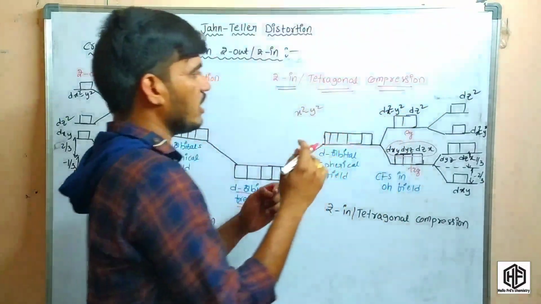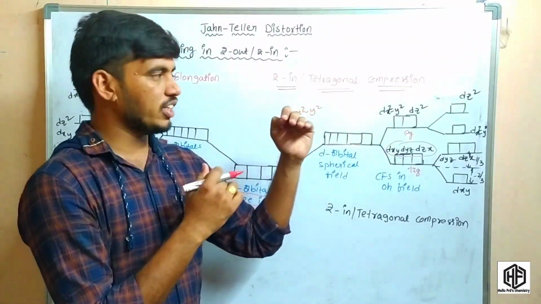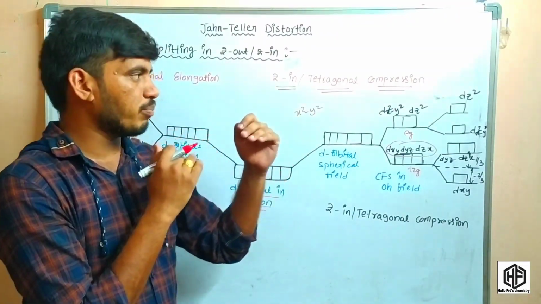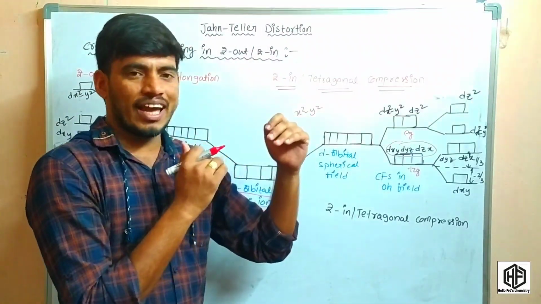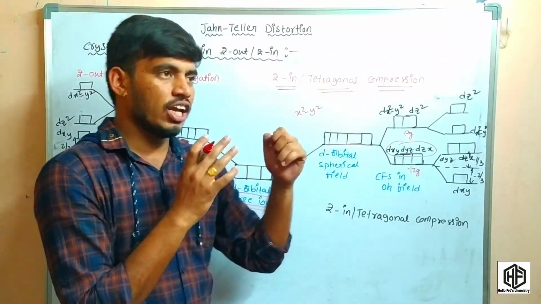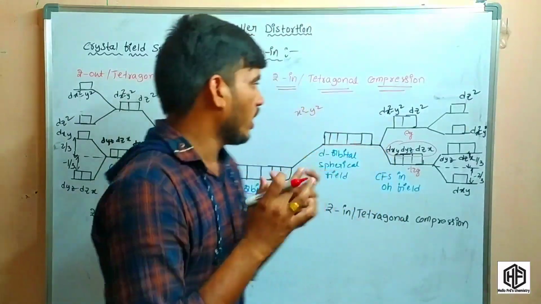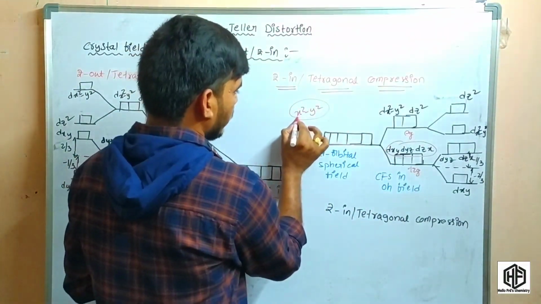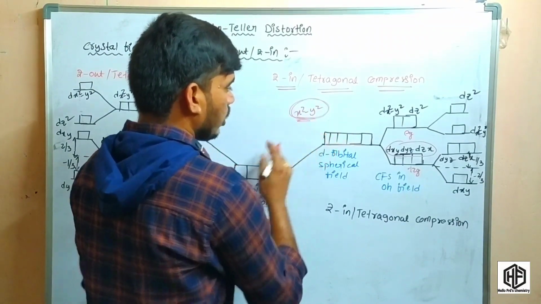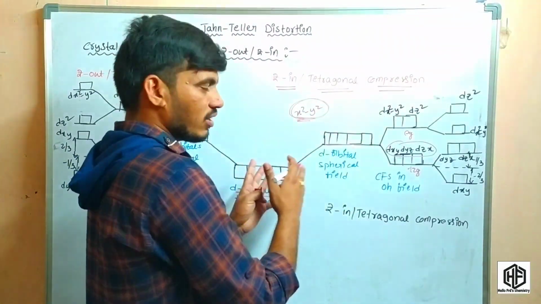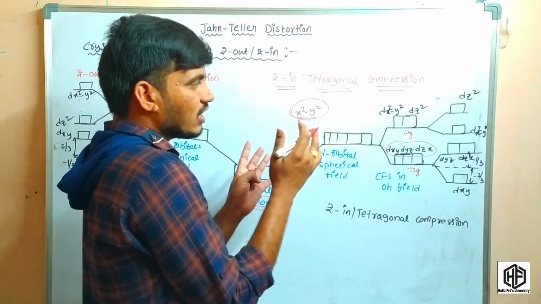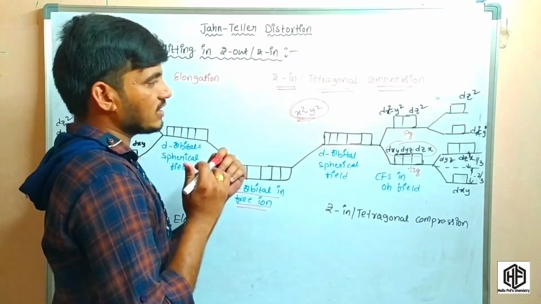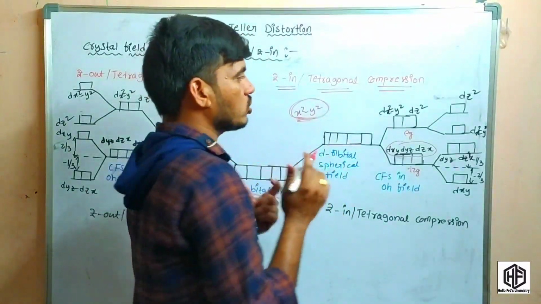It means the z2 term: the ligands approach in between the axes. So what happens exactly? The repulsion is more in the case of dx2-y2. These dx2-y2 terms move away from the metal cation, but the z2 moves towards the metal cation. So the energy is also very high.